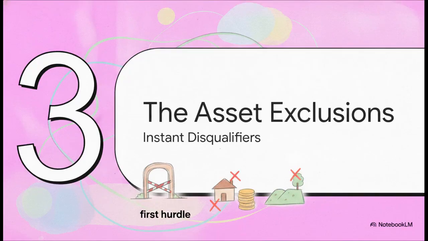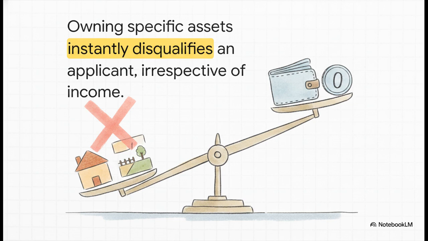All right, Part 3, the asset exclusions. Now, staying under that 8 lakh limit, that's really just the first hurdle, because the memorandum introduces a massive caveat right here. It says that people whose families own or possess certain assets are instantly excluded from EWS status. And the absolute key phrase here is irrespective of the family income. Let that sink in for a second. Even if your annual family income is literally zero, owning any of these specific assets results in immediate disqualification.